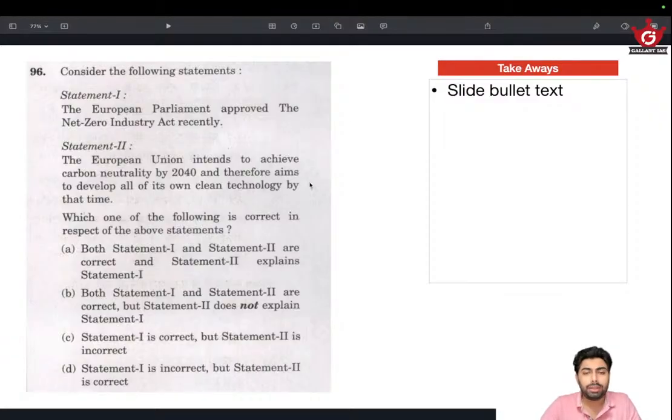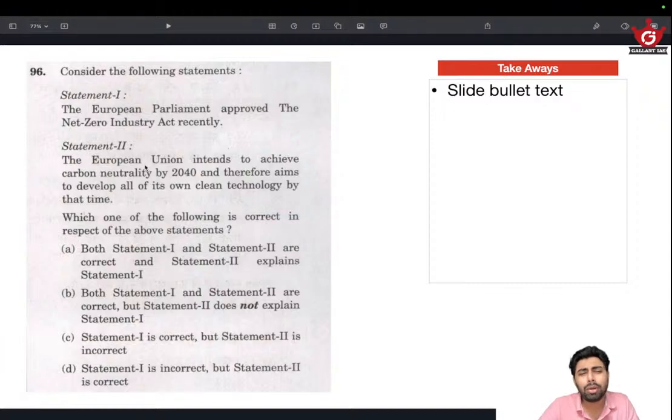Oh, this seems a little far-fetched. That's one good thing about these statement-based questions, because most of the time they'll be giving something extreme to make it easy for us, and in most scenarios it will be wrong, but don't think that it's wrong just because it's extreme.